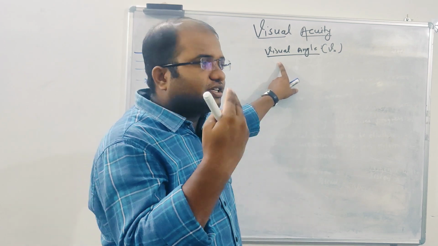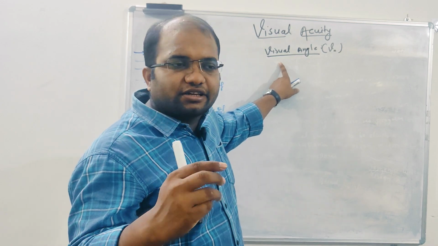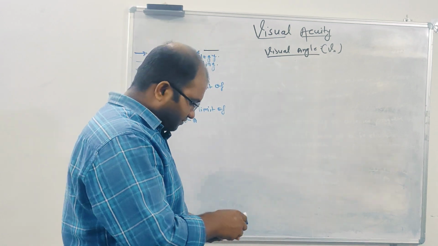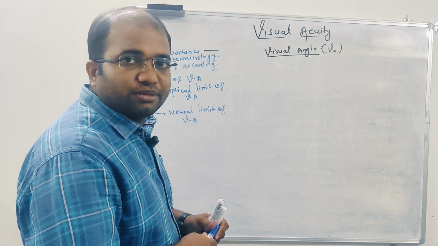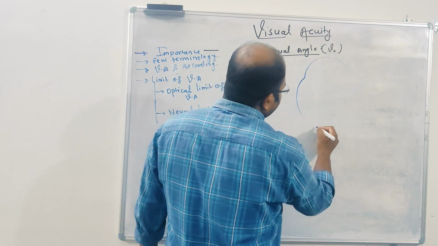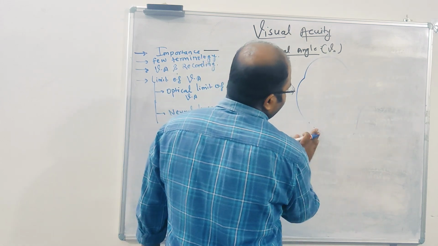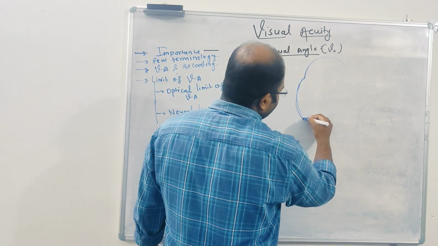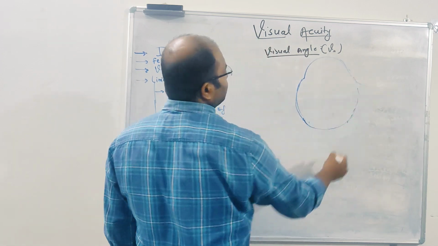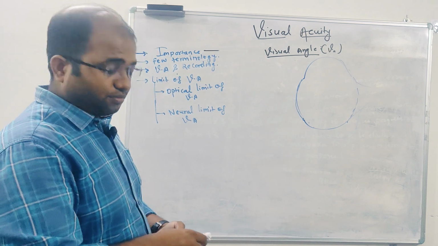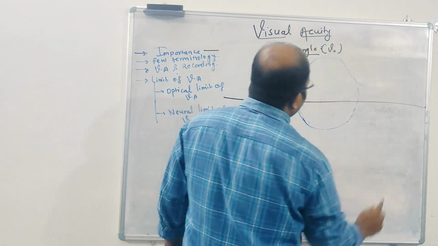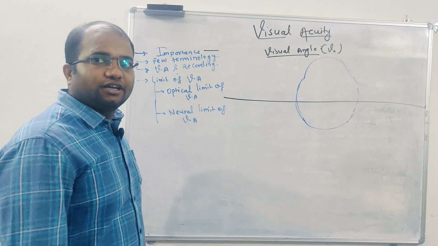If the visual angle is more, you can see the object clearly. If the visual angle is less, it is difficult to see the object in detail, right? So let's first draw a diagram to understand better what visual angle means. Here, what is this one? Eye. This one is the cornea. Let's assume this is the total eye, and this is the retinal plane, right? And this is the optic axis of the eye, okay?